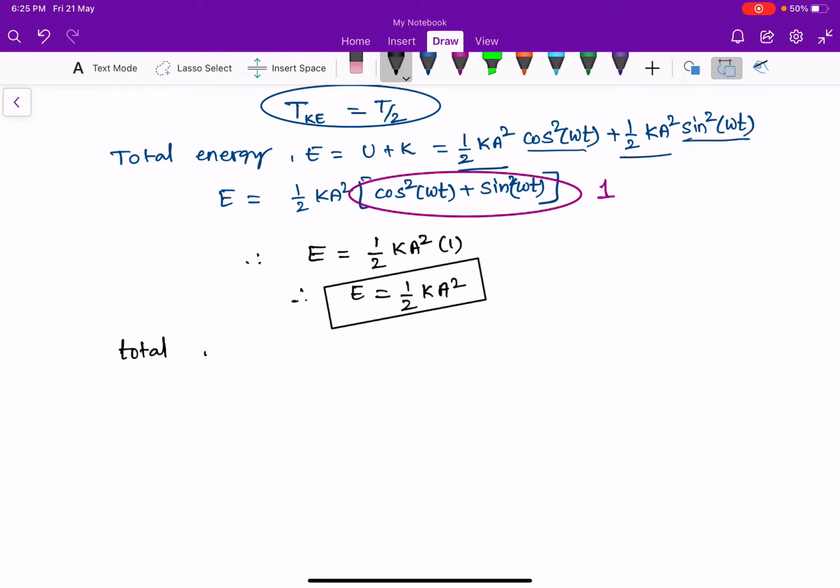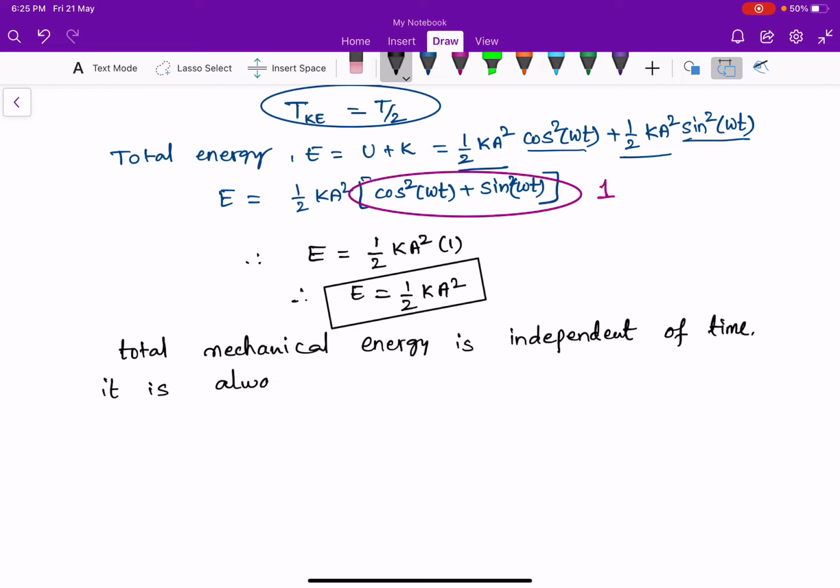Total mechanical energy is independent of time. It is always constant. It does not depend on time. So it is always constant. Total mechanical energy is independent of time. That means it is always constant.